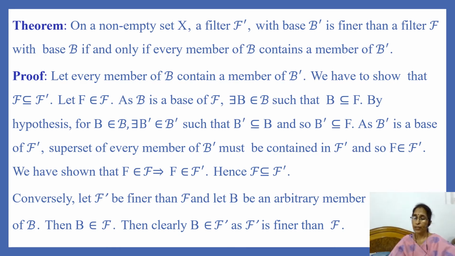Conversely, let F dash be finer than F. Then we have to show that every member of B contains a member of B dash. So, take some member B of base B. As we know that if B is a base of filter F, each member of B is contained in filter F. And so B belongs to F. And since filter F dash is finer than filter F, B belongs to F dash.